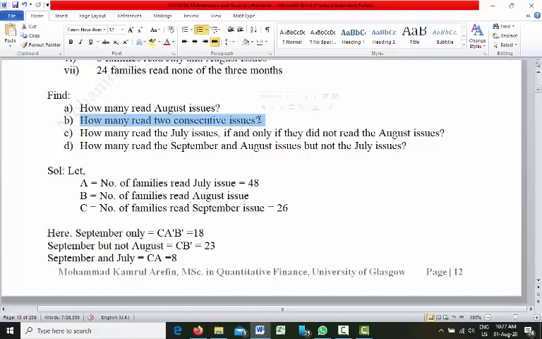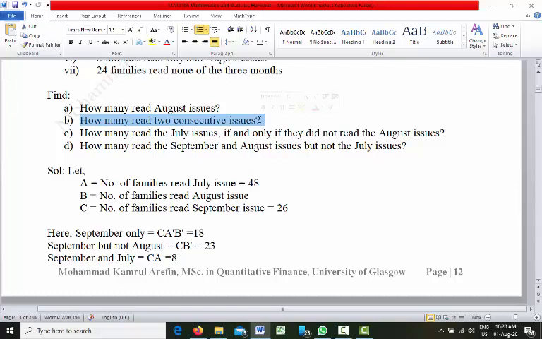That means the area occupied by AB. That means July, August. A is July, B is August. So AB, that is July, August, 2 consecutive issues. And then August, September, that is BC.